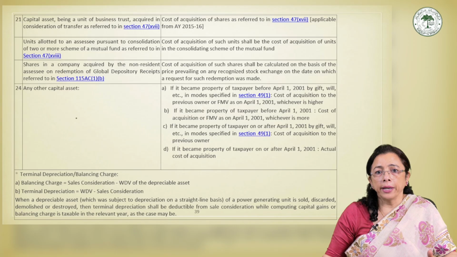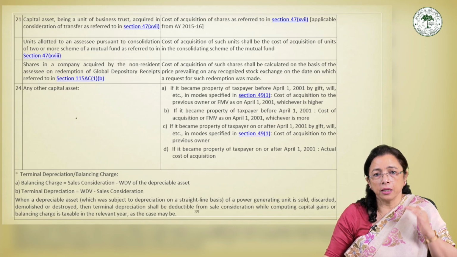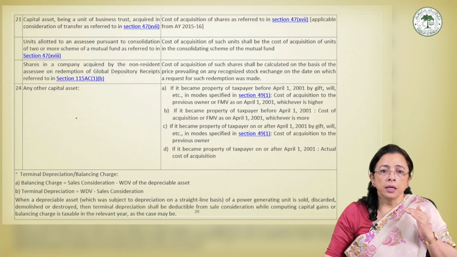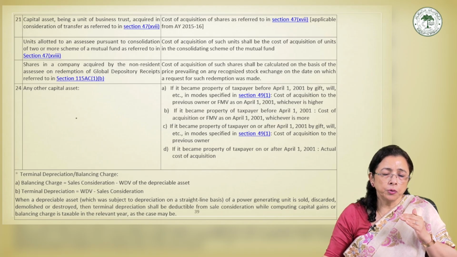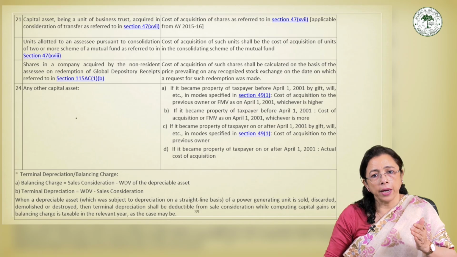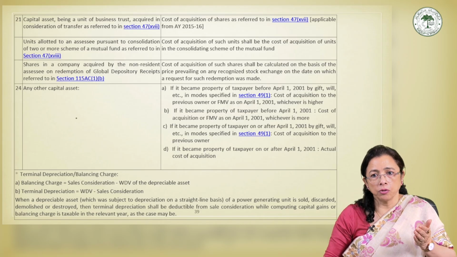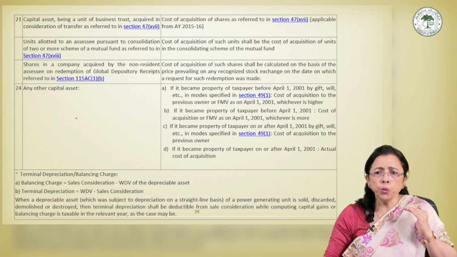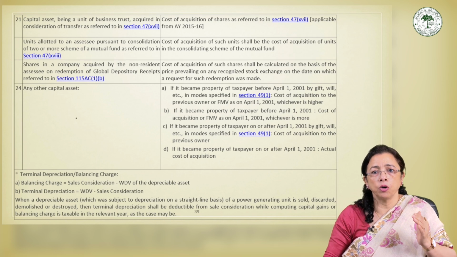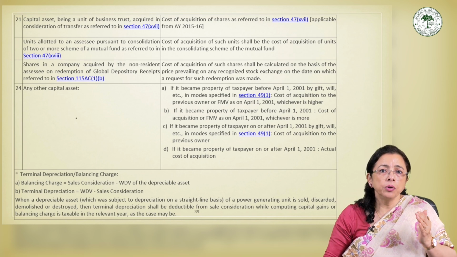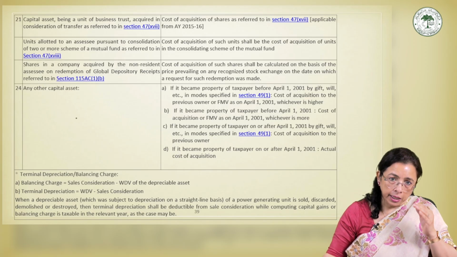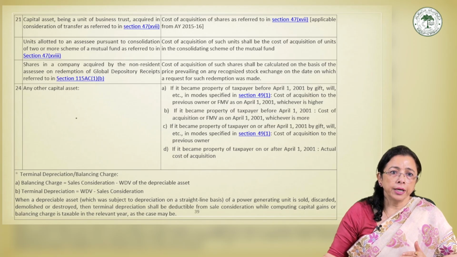That is, whatever does not come under section 49 subsection 1 is included here. So if the taxpayer directly acquired the assets before 1st April 2001 through purchase or any normal mode, then the COA will be the actual cost of acquisition.